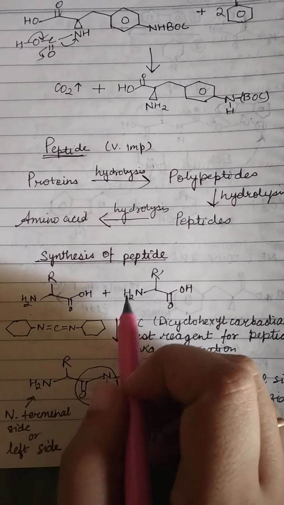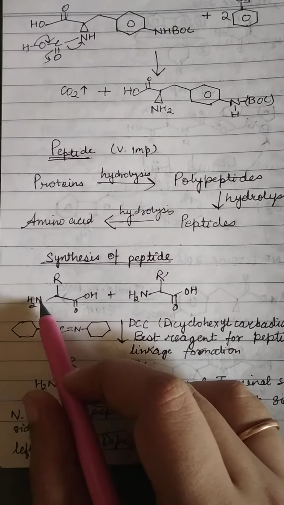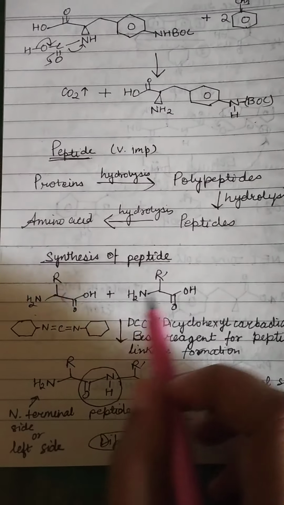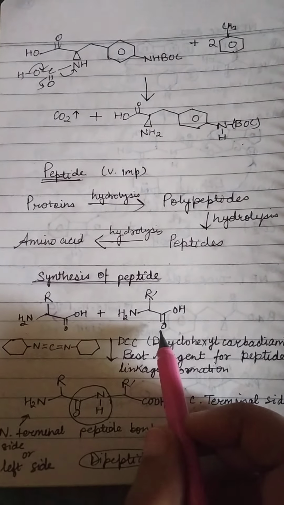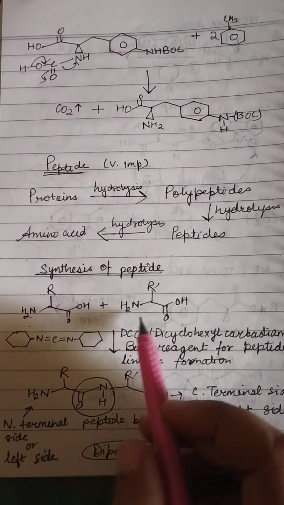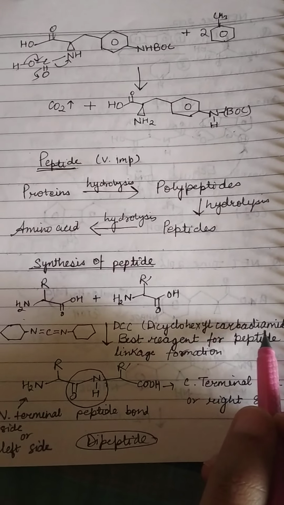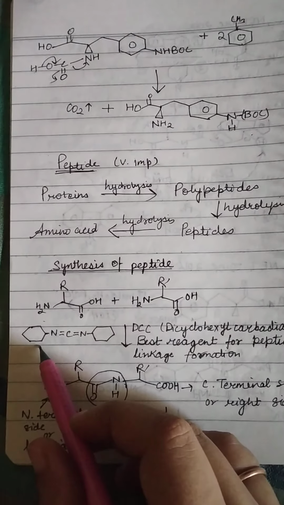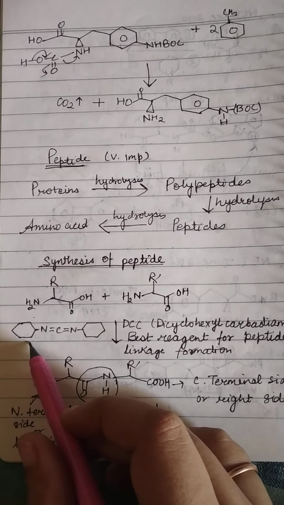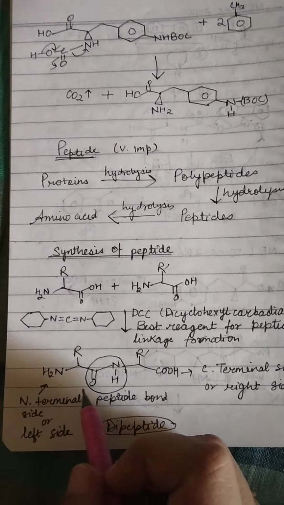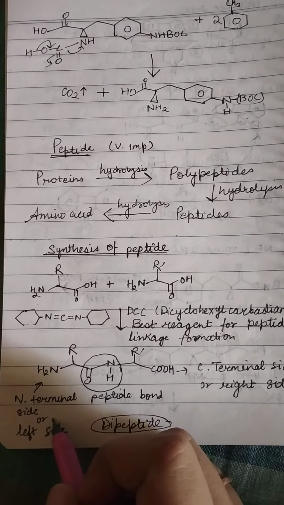Now how to synthesize a peptide? When two amino acids combine, this is an amino acid, this is another amino acid with a different R group. When they are added, they are reacted in the presence of dicyclohexylcarbodiimide. This is the DCC reagent, which is the best reagent for peptide linkage formation. Then a peptide bond is formed between the two amino acids.